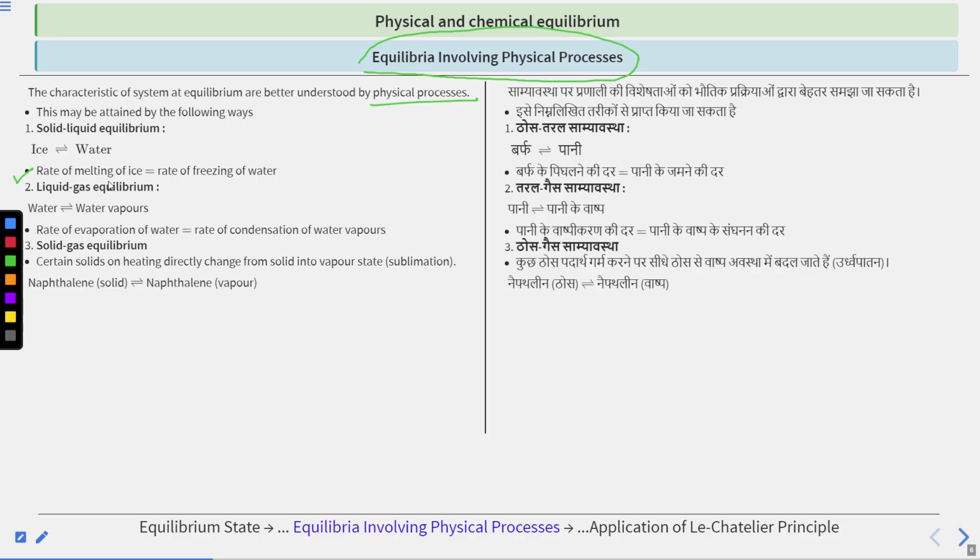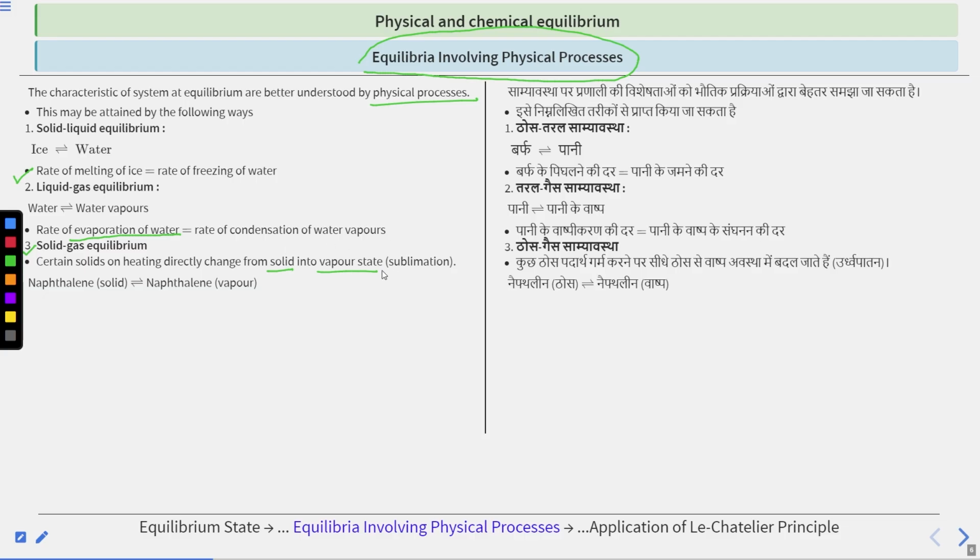Now, liquid-gas equilibrium, like water to water vapors. The rate of evaporation of water equals the rate of condensation of water vapors. So evaporation equals the condensation rate. The third one is solid-gas equilibrium. Certain solids on heating directly change from the solid into the vapor state without converting into the intermediate state, that is, the liquid state, right?